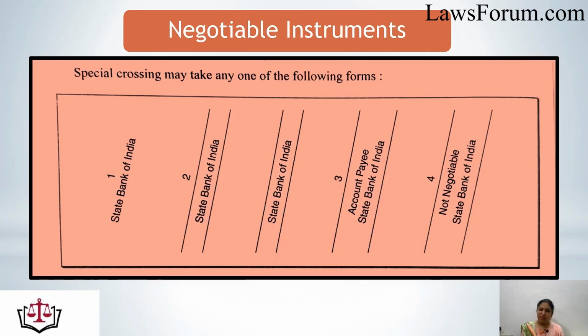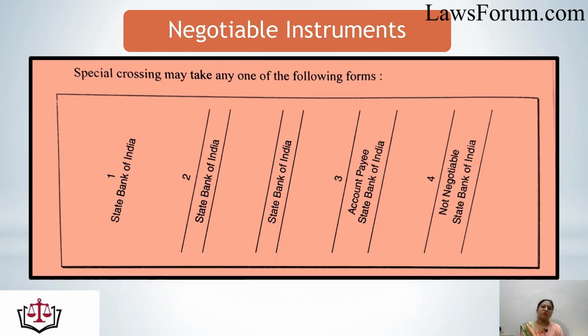The third one is similar. In the third case, it is "account payee, State Bank of India." That means here we have mentioned the account payee and we have also mentioned the State Bank of India. And in the fourth case, as in the case of general crossing, the words "not negotiable" are used, and along with that, the name of the banker is also added, that is State Bank of India.